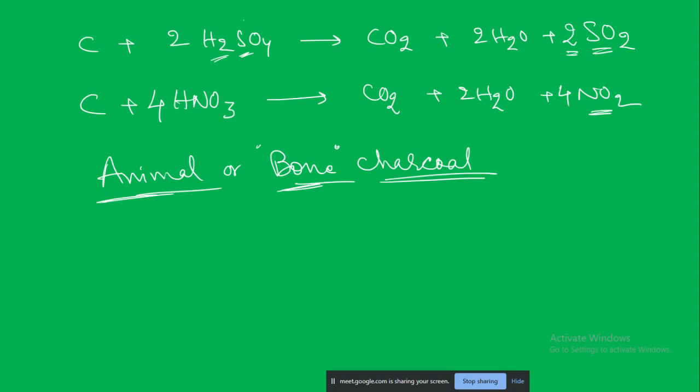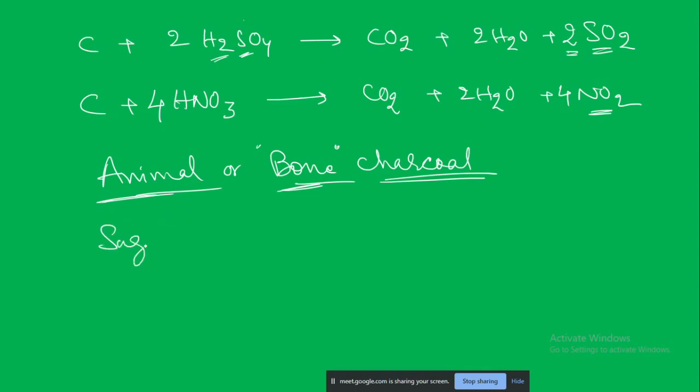I think it is an interesting thought. Once you think about it, animal or bone charcoal, whether it can be white or not, you just find out. It also has similar uses as wood charcoal. It is used in the purification of organic compounds, but mainly it is used in the sugar industry, and a little bit in making colors and so on.